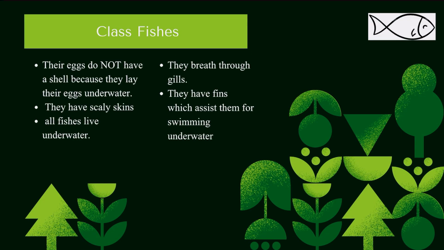Class fishes. Their eggs do not have any shells because they lay their eggs underwater. They have scaly skins. They breathe through gills. They have fins. That is basically it for fishes. Amphibians.